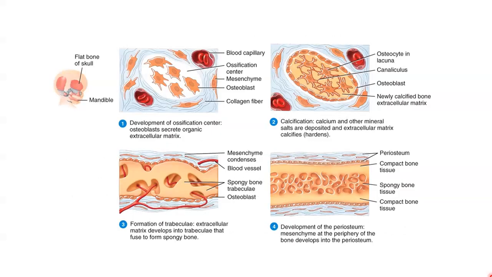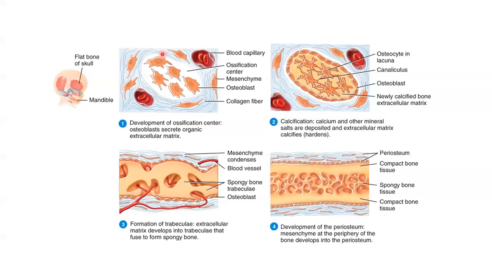So to give you a bit of a break from all of that text, here is that same process but in the form of a figure. The first step in intramembranous ossification is the development of the ossification centre, where the mesenchymal cells will cluster together. They then differentiate into our osteoprogenitor cells and then our osteoblasts. Our osteoblasts will then secrete osteoid until it completely surrounds the cell.